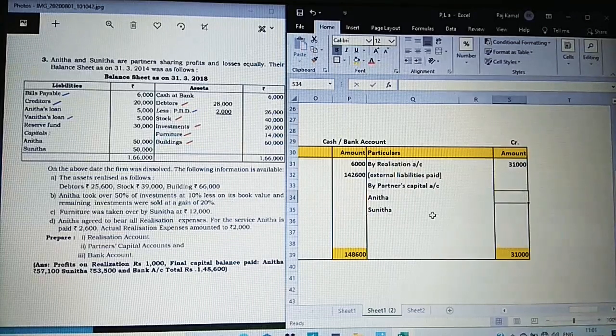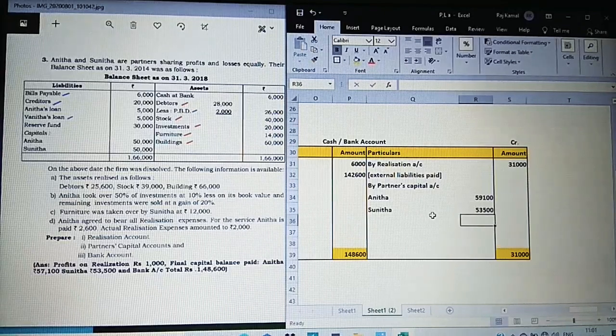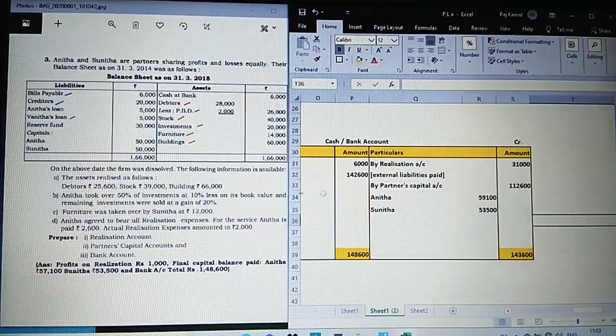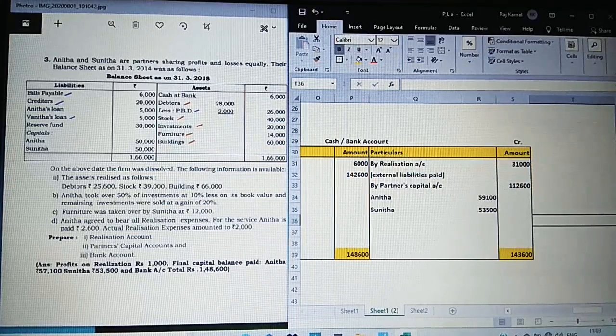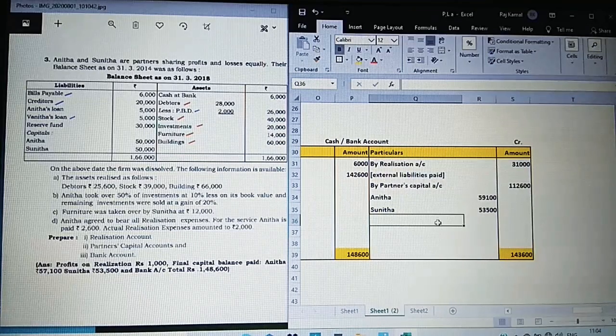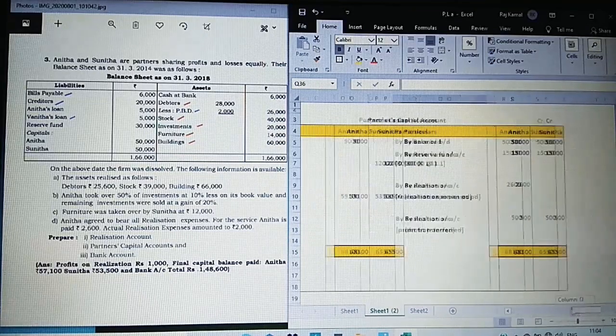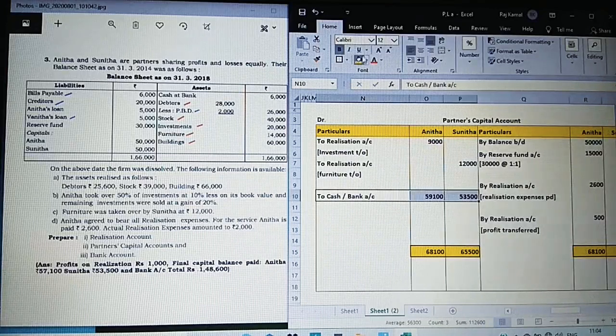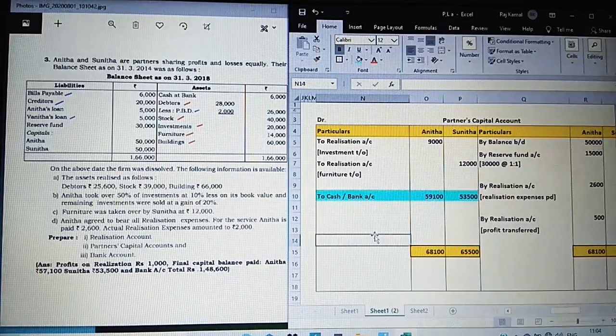So for Anita, the amount is 59,100 and for Sunita 53,500. So what is the total of this? Students, you have two different ways of calculation. Either you can go for individual directly by Anita's capital account, by Sunita's capital account, or you can write by partner's capital account, take their values in the inner column, take the total. Whichever is easy, you can follow that. Now, this is completed from the partner's capital account. The word cash which is affected has also been taken up by us. So we have completed.